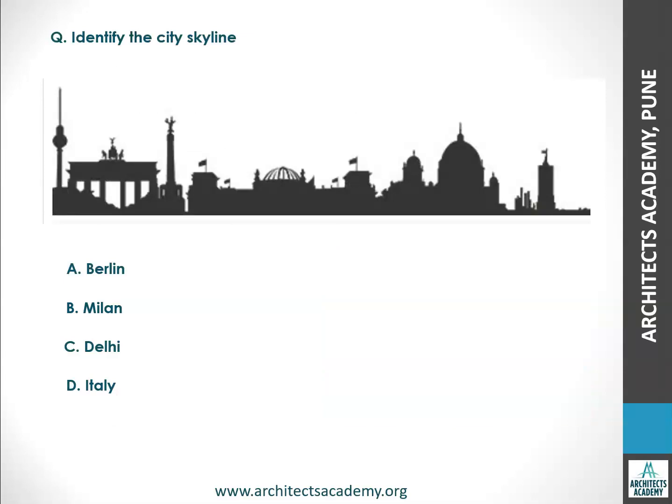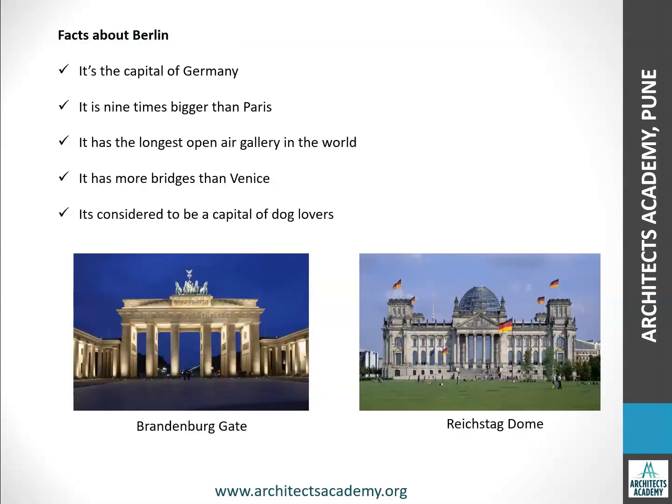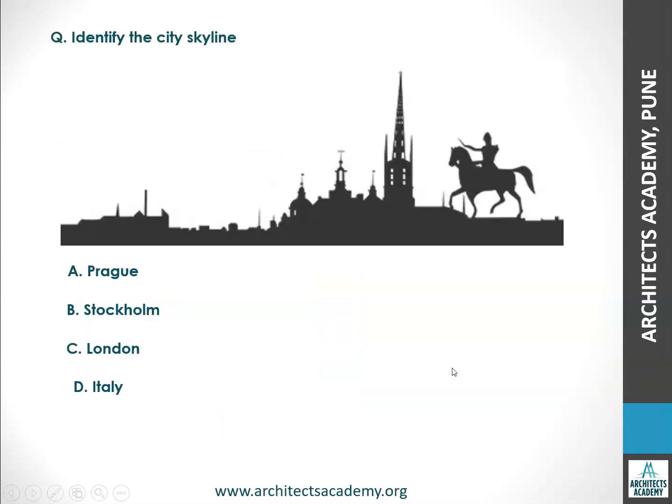Now let's try to identify the next one. So this one is Berlin. Let's see some facts about Berlin. This is the capital of Germany. It is 9 times bigger than Paris. Wow. It has the longest open air gallery in the world. It has more bridges than Venice, and it is considered to be a capital of dog lovers. So this is something which many of you may not be knowing. Now these are two of the famous structures in Berlin. One is Brandenburg Gate and the second is Reichstag Dome.